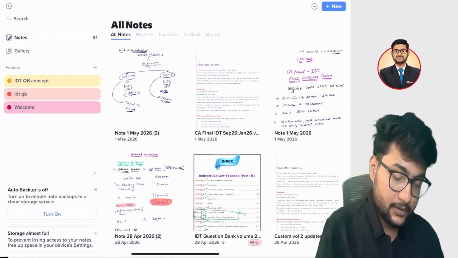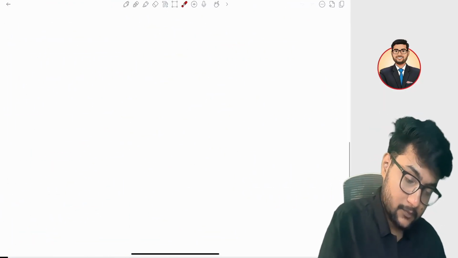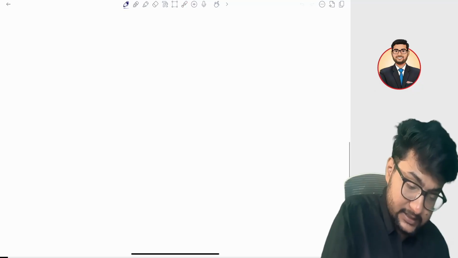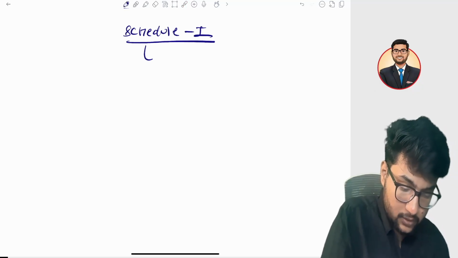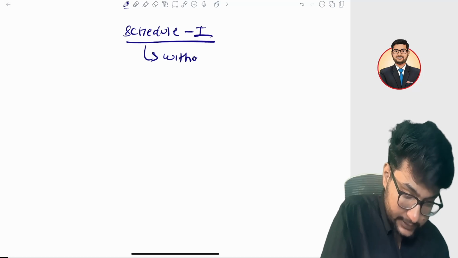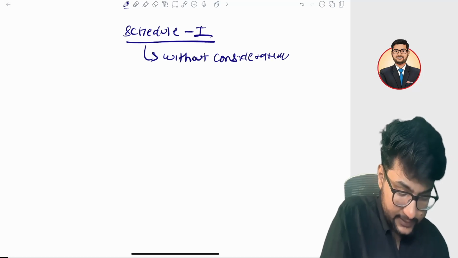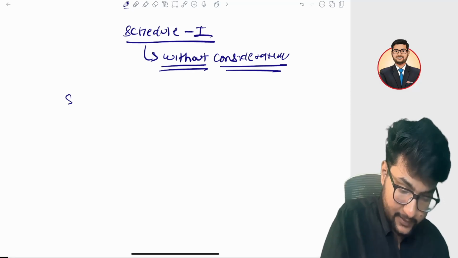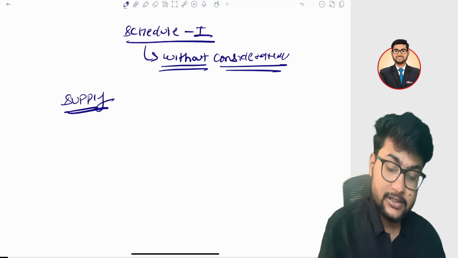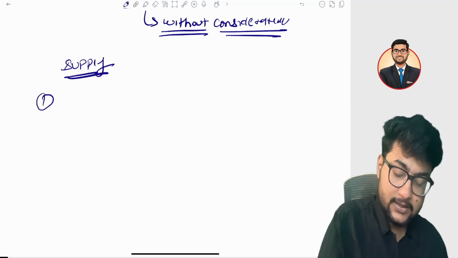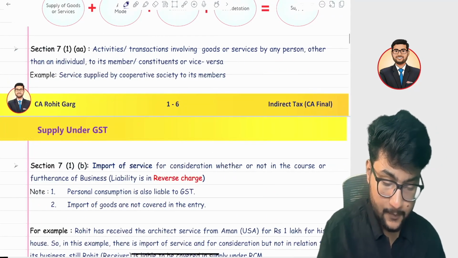Now, dekho, we will talk about Schedule 1. There are some transactions which, even though they are without consideration, are still treated as a supply. The first transaction is permanent transfer. Yeah, okay, let's shift to the book.